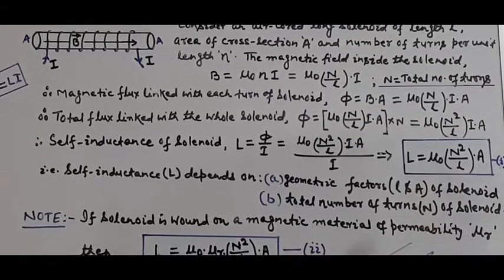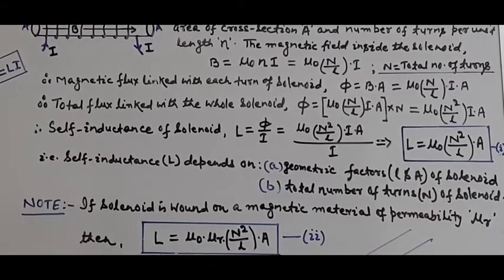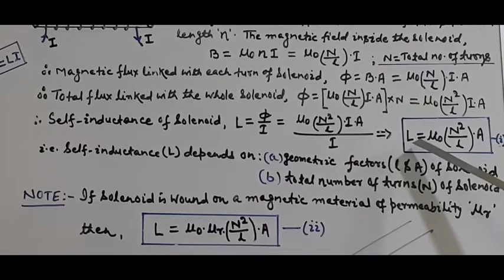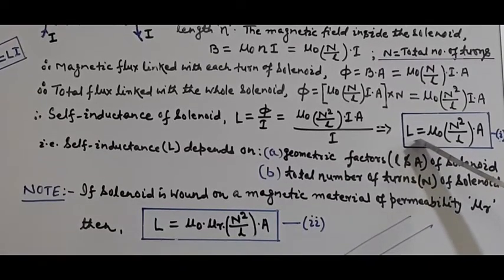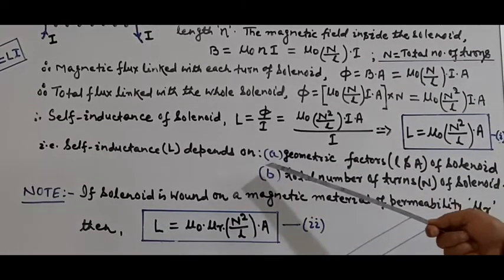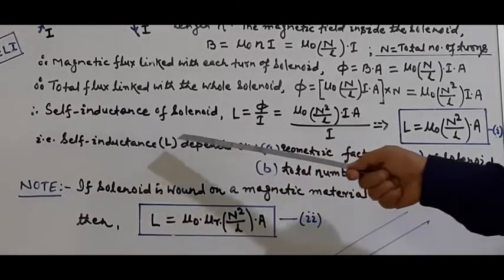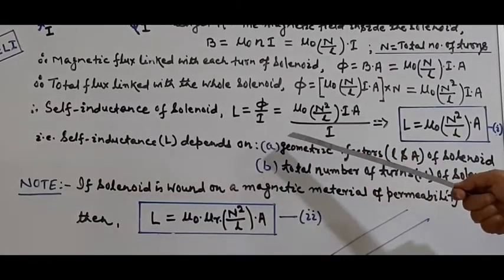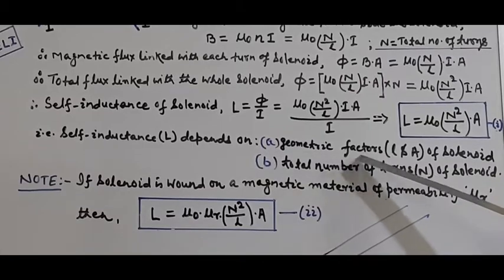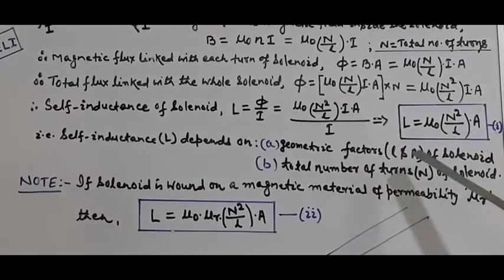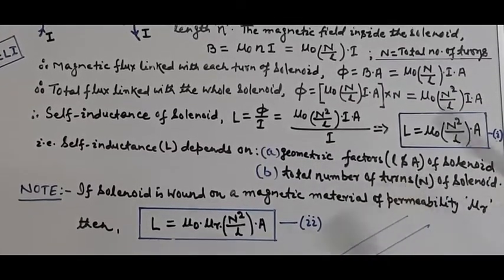With the help of this relation, we can point out the factors on which the self-inductance of the solenoid depends, and here I have written the factors. Self-inductance L depends on, number 1, geometric factors. Geometric factors mean the length of the solenoid and the cross section of the solenoid.